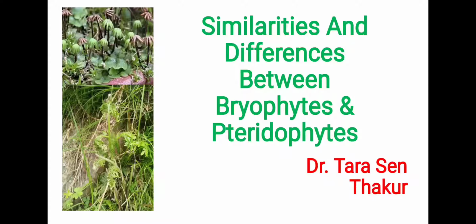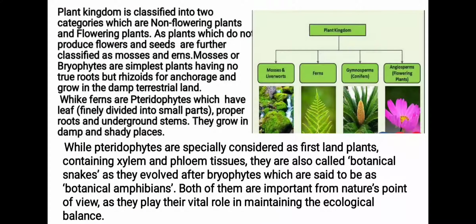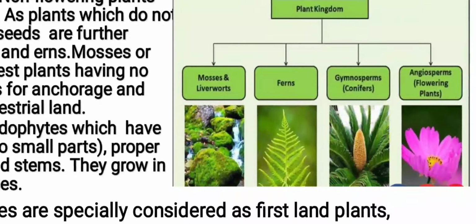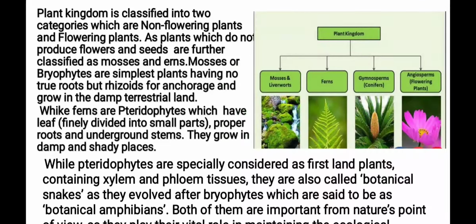Hello students, in this video I am going to share with you similarities and differences between bryophytes and pteridophytes. Students, plant kingdom is classified into two major categories, that is flowering plant or non-flowering plant. Flowering or seed-bearing plants are of two types, that is gymnosperm and angiosperm, while non-flowering and non-seed-bearing plants are mosses and ferns. Students, plants which do not produce flowers and seeds are further classified as mosses and ferns.